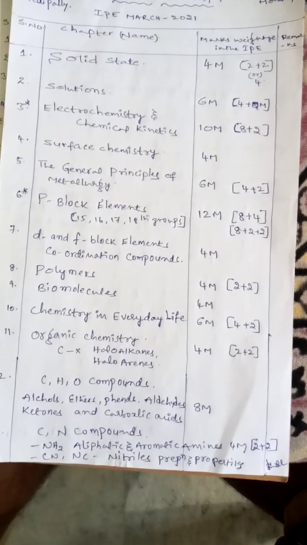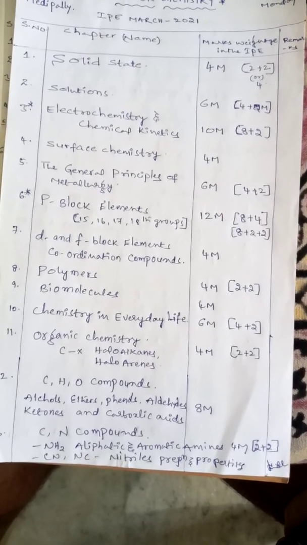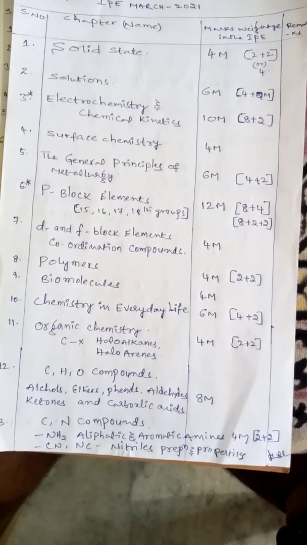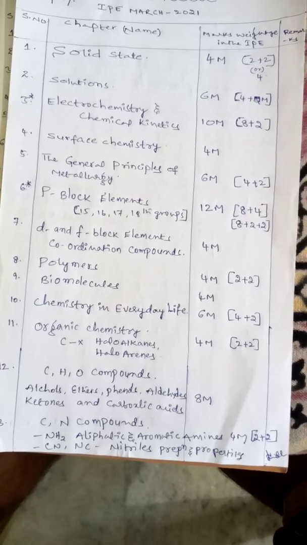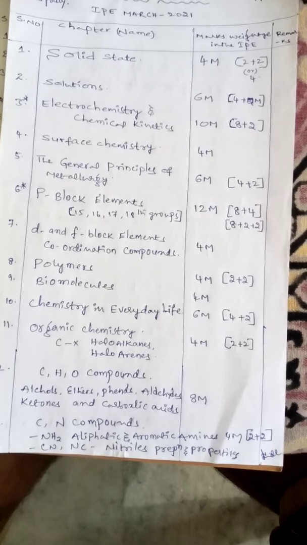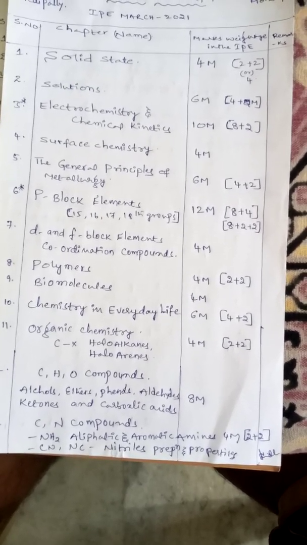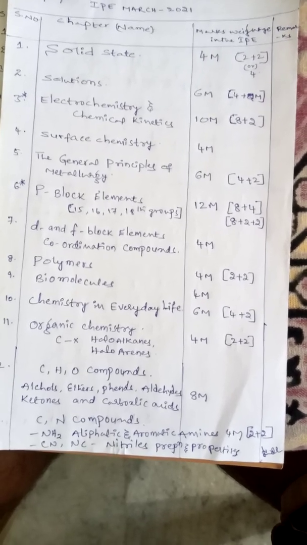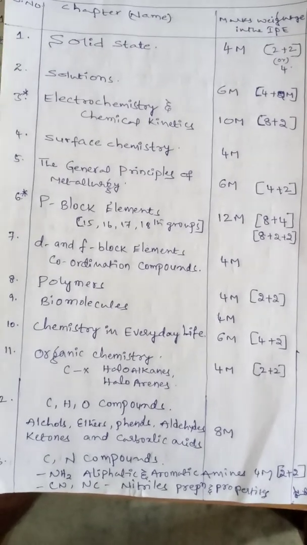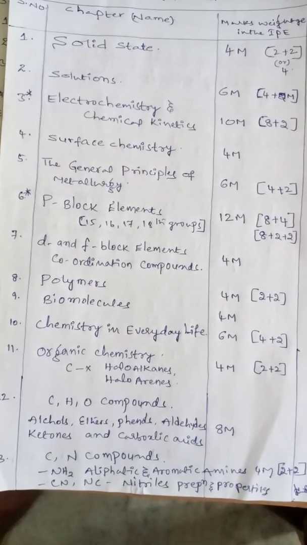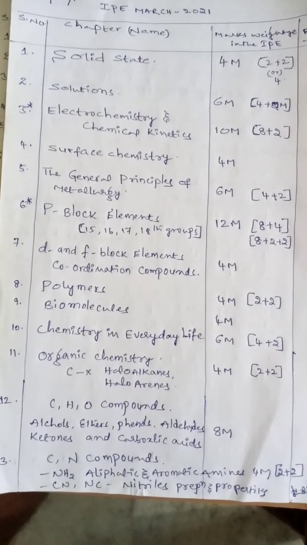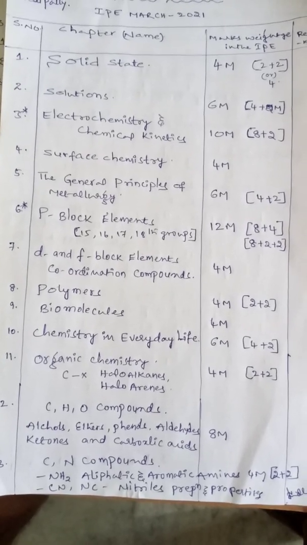The seventh chapter is d and f block elements and coordination compounds. From this chapter, a 4 marks question will be asked in the IPE. The eighth chapter is polymers. In the polymers lesson the weightage is 4 marks; mostly 2 marks questions will be asked in the IPE, otherwise one 4 marks question. The ninth chapter is biomolecules. From biomolecules also, one 4 marks question. The 10th chapter is chemistry in everyday life. From this chapter also the weightage is 6 marks: one 4 marks question and one 2 marks question will be asked. And the last one is organic chemistry.